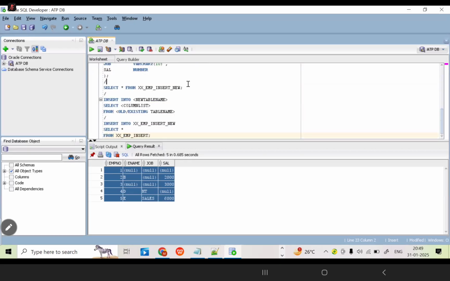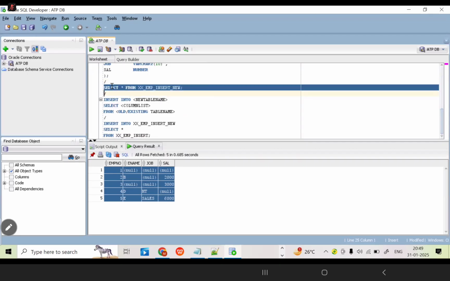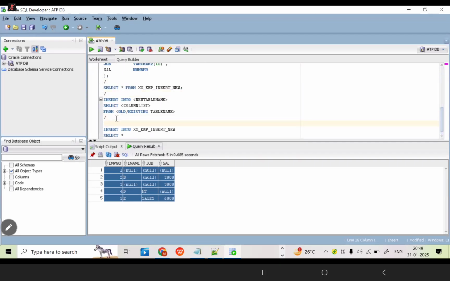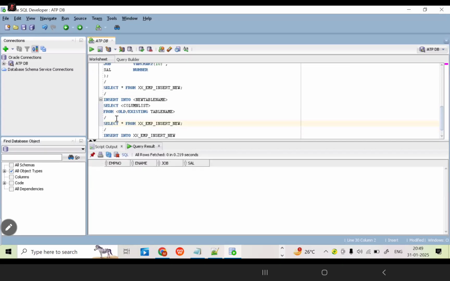Currently, in your new table, is there any data as of now? Before executing this query, just run this query here. Now, is there any data as of now? Just check it. In your new table, is there any data? No. Now, if we are able to store the old table data into a new table, normally how many insert commands do we need to write?